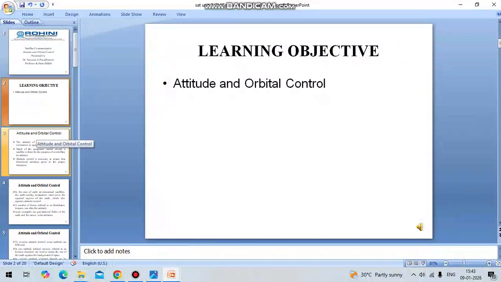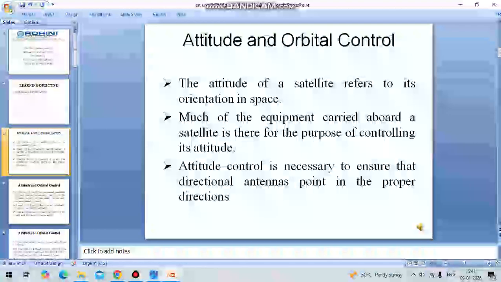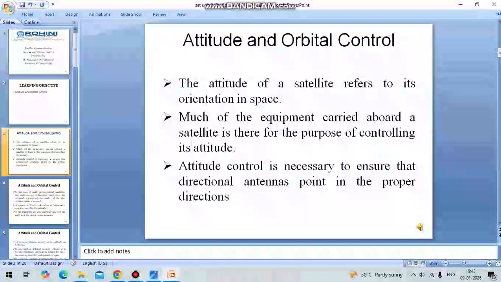First of all, attitude control. Attitude control refers to the orientation of the satellite in space. When we are launching the satellite, along with the payload, the equipment needed for maintaining its correct position and its correct attitude is also carried by the satellite. It consists of a number of directional antennas as well as omnidirectional antennas, a number of transponders and some communication devices, as well as the thrusters to maintain the attitude of the satellite.